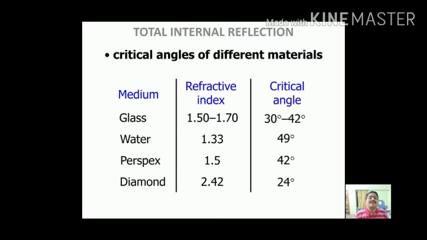Critical angles of different materials. This table shows the critical angles of different materials. Glass: the refractive index for glass ranges from 1.5 to 1.7 and the critical angle ranges from 30 degree to 42 degree. For water, the refractive index is 1.33 whereas the critical angle is 49 degree. For perspex, the refractive index is 1.5 whereas the critical angle is 42 degree. And for diamond, the refractive index is 2.42 and the critical angle is 24 degree.